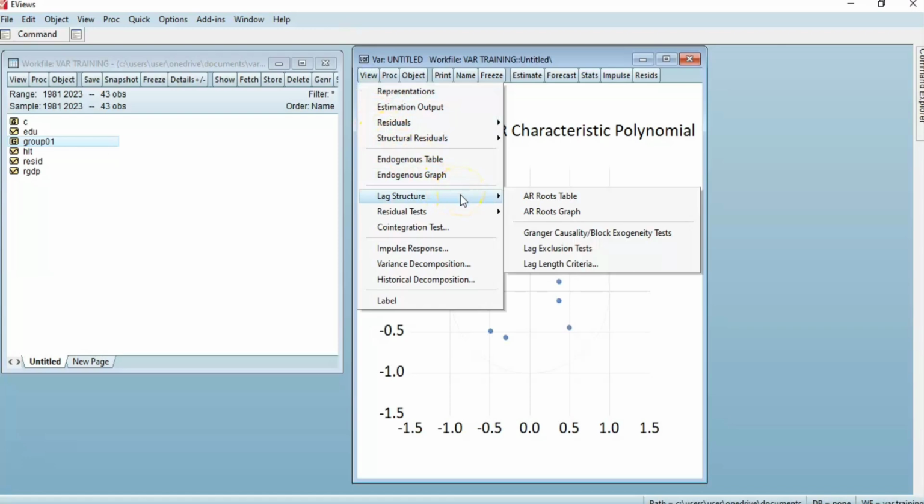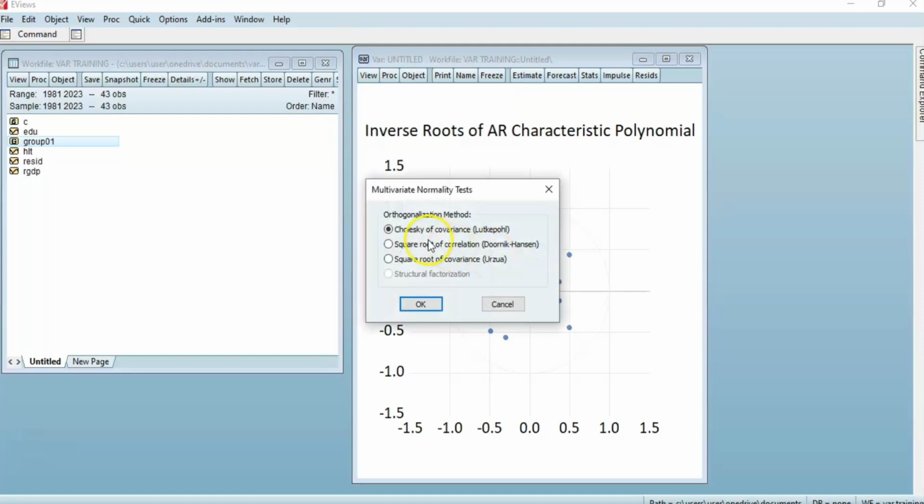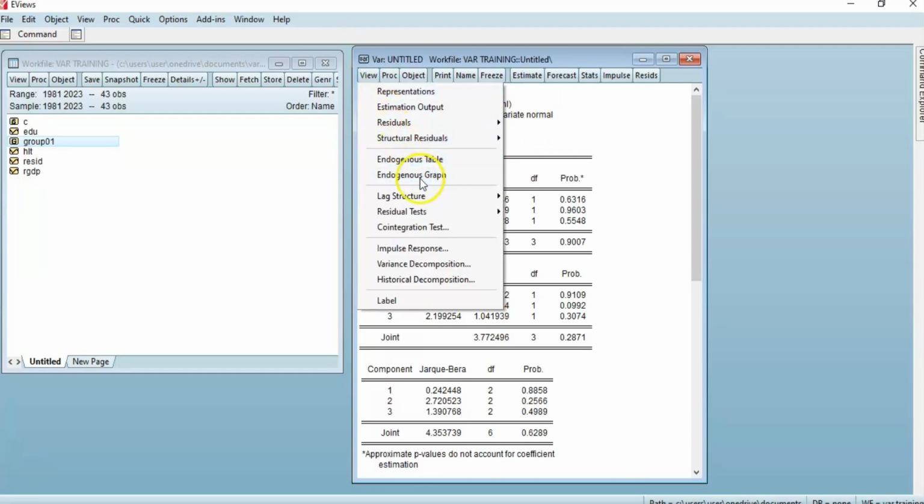Okay. The next thing for us to do is to go to our residual test. We have checked for autocorrelation, and we'll check for the normality test using the Cholesky of covariance. Okay, we now discover that the joint Jarque-Bera test for normality shows that residuals are multivariate normal. See, so concerning the normality test, the dynamic model is okay.